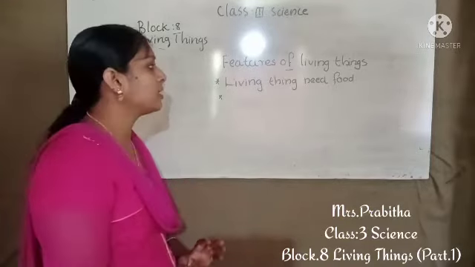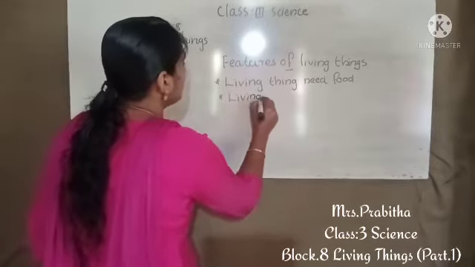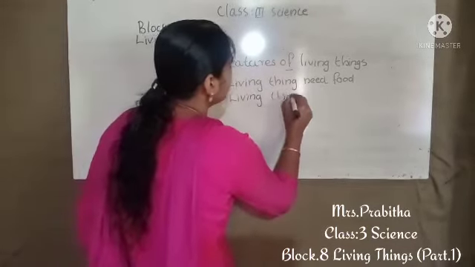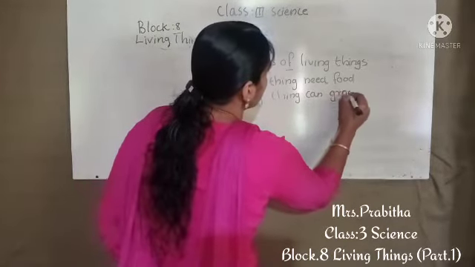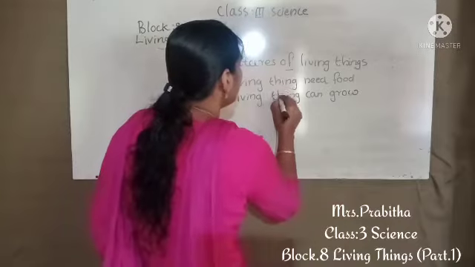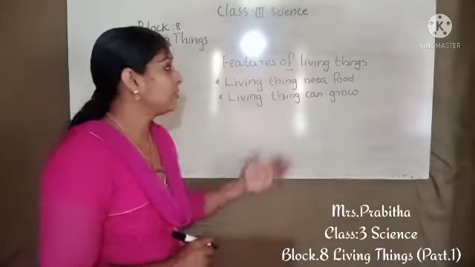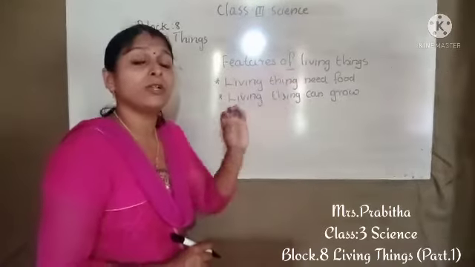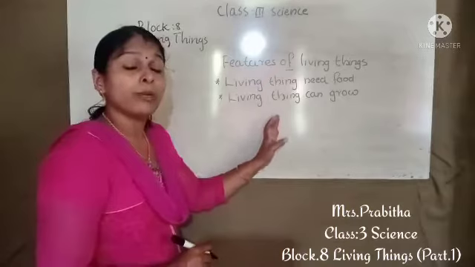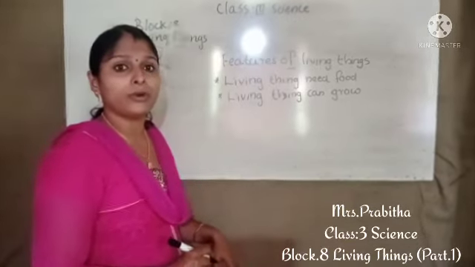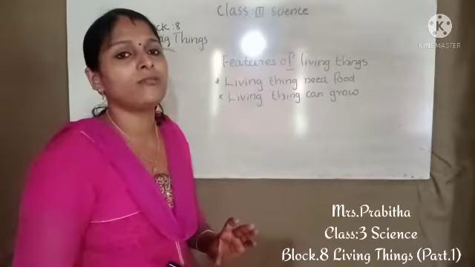The next important feature: living things can grow. Only living things can grow. Non-living things cannot grow. Living things need food, but non-living things have no need of food. All the living things can grow. That is the second feature of living things.